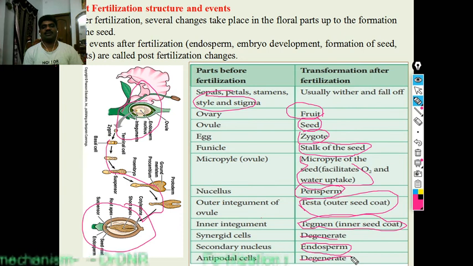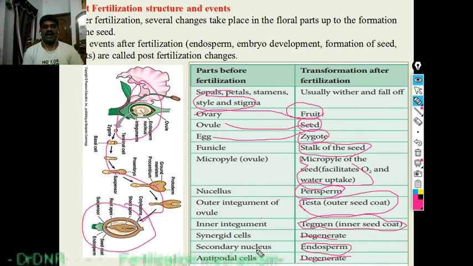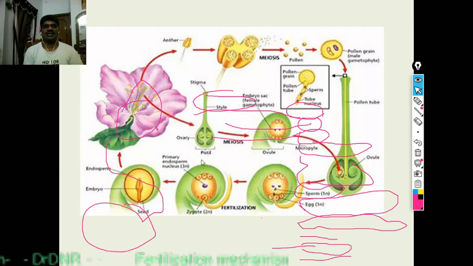These are the modifications. The main processes: ovary becomes the fruit, ovule becomes the seed, egg becomes the zygote, and the secondary nucleus becomes the endosperm. These are the main steps which occur after the fertilization. These all are called post-fertilization changes.